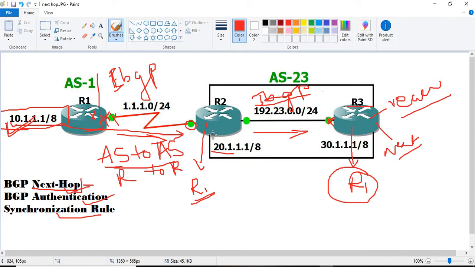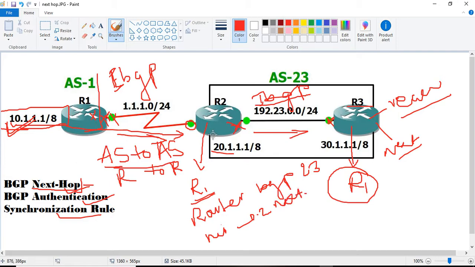In order to remove this problem, the BGP next hop must be changed on R2, for R3. One command is there: router bgp 23, then neighbor 192.23.0.2 next-hop-self.